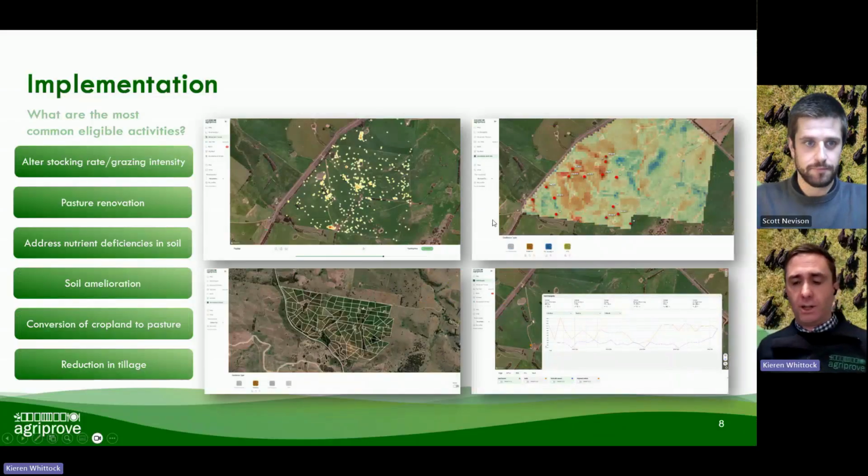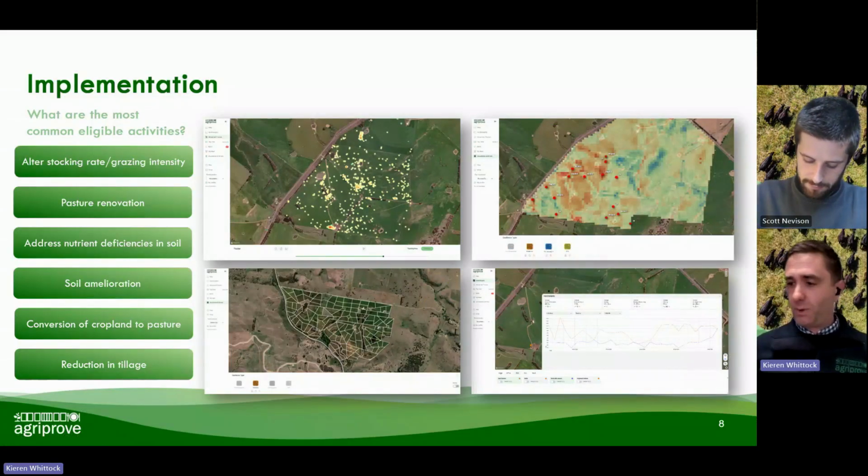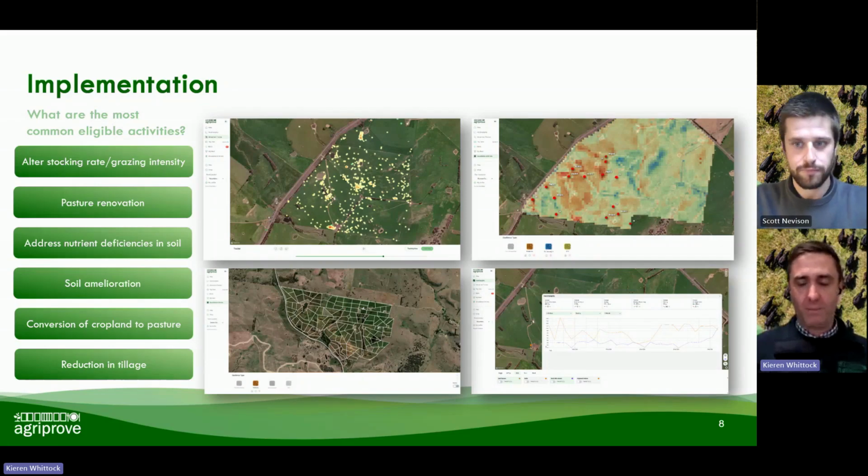So I'll move on now and talk a little bit about the implementation. This is where it's really over to the landholders to implement that chosen eligible activity that they've said they are going to implement in the commitment to implement document right at the start of the project. There's a list of 12 or 13 eligible activities in the method. The list I've got on the screen here are some of the most common ones that we see across our project portfolio at the moment.